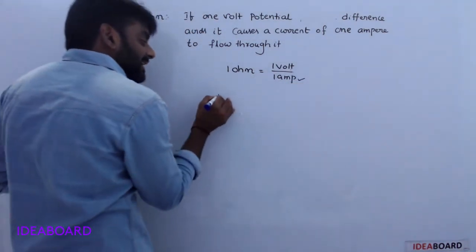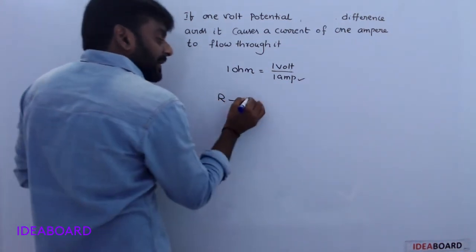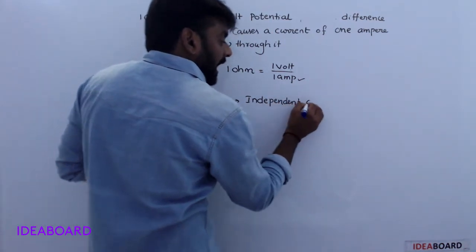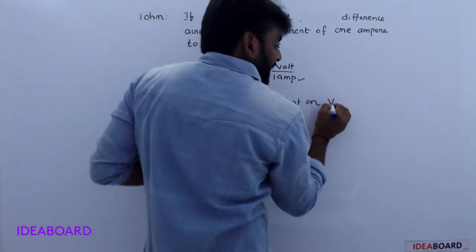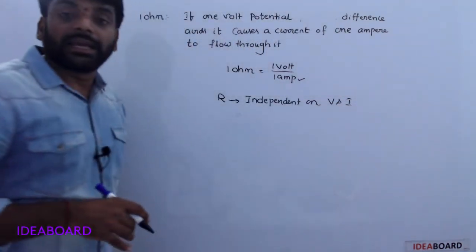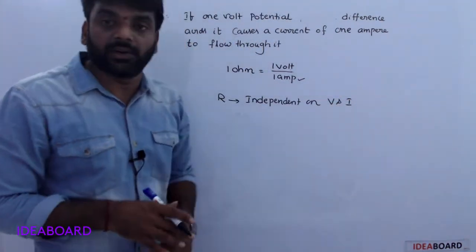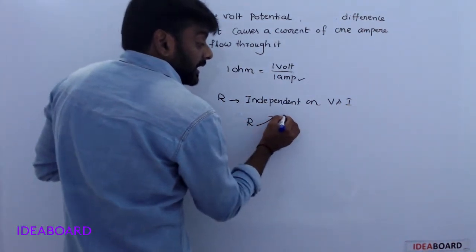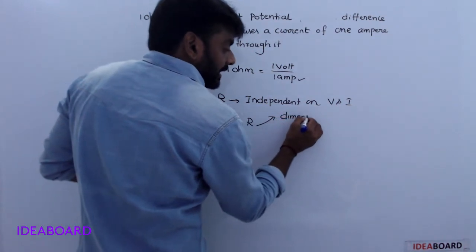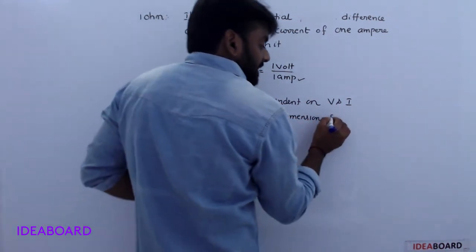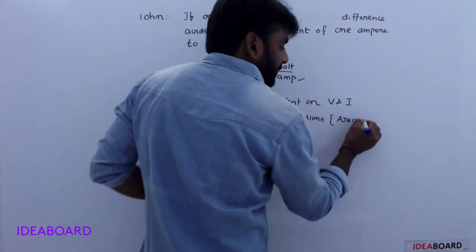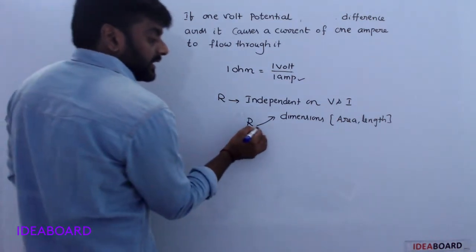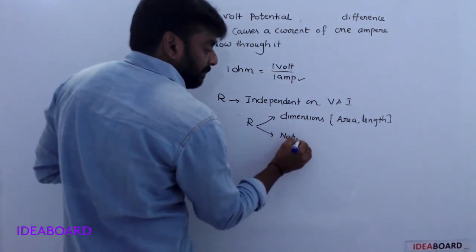See here, resistance is independent of potential difference and current. Okay, it depends on dimensions, in the sense area and length. Area and length, it depends on dimensions, area and length, and nature of the material.